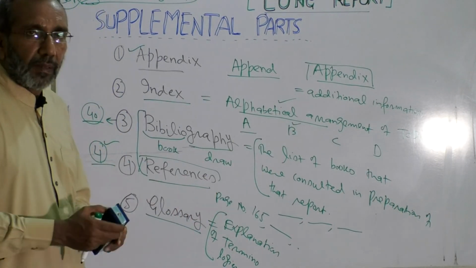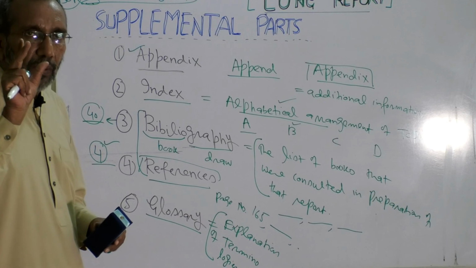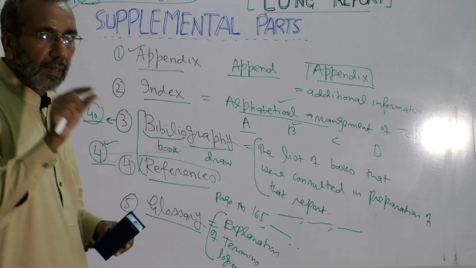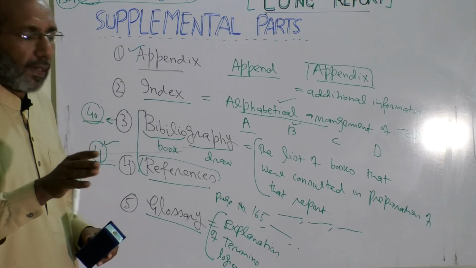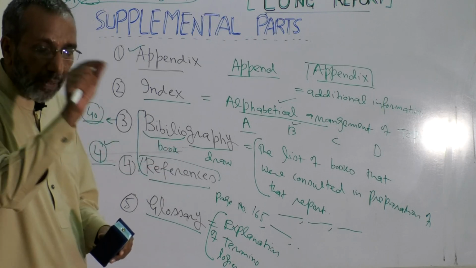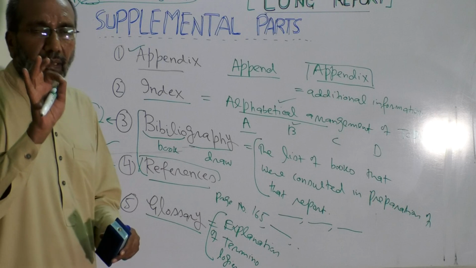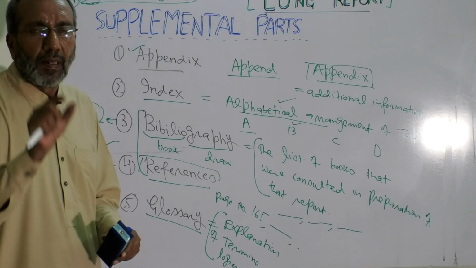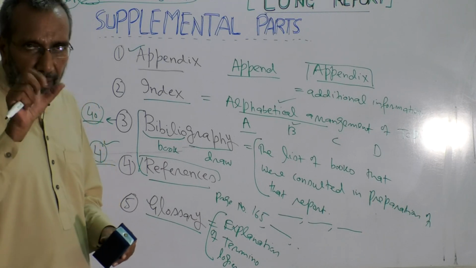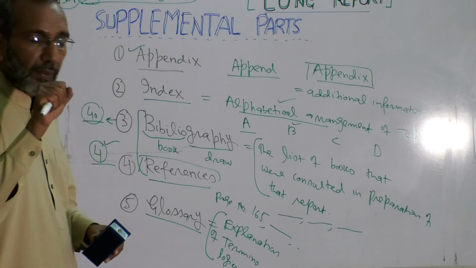And reference basically means those things where you say we have taken this material from such and such page of such and such book, in which you mention the writer, chapter number, page number, and that makes your report a bit more concrete.